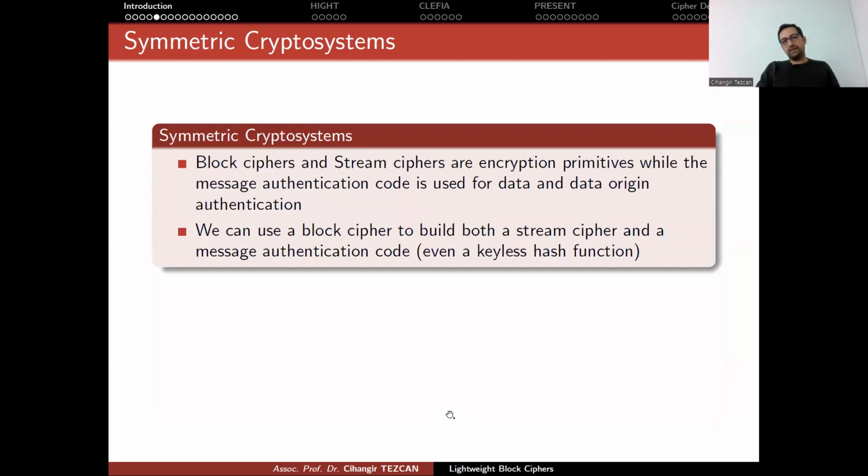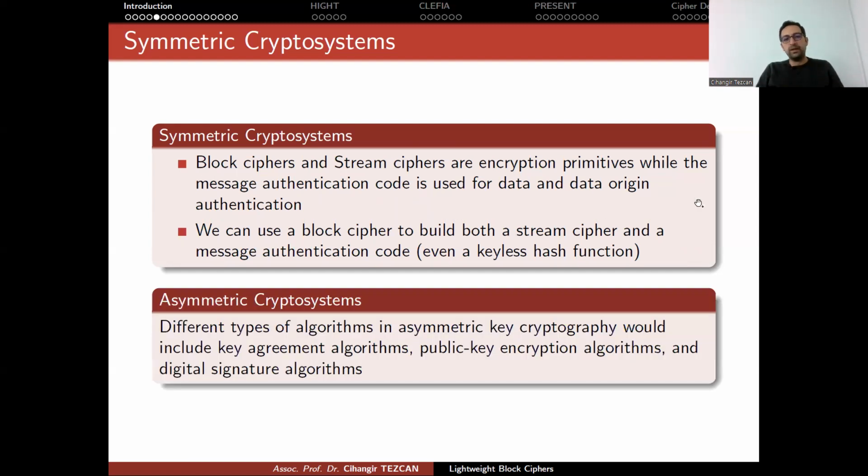But these algorithms are not completely different from each other, because you can use a block cipher to build a stream cipher or a message authentication code or a hash function. In order to understand all of these topics, we describe them one by one, but at the end you have to come back and try to understand the relation between them.